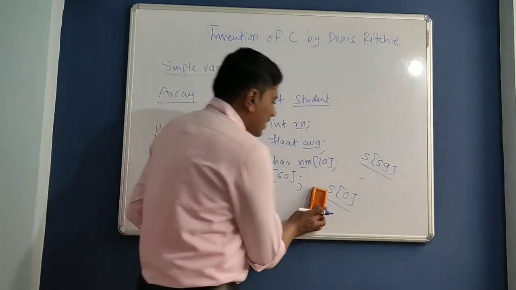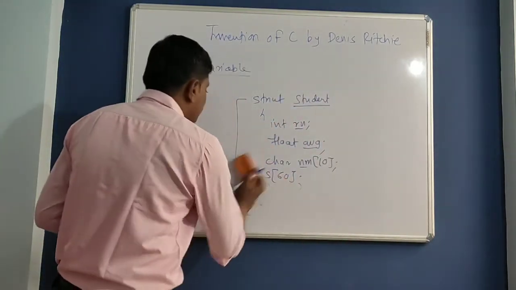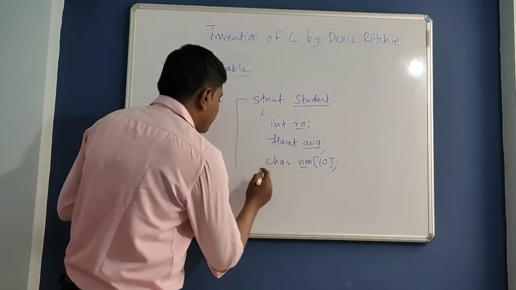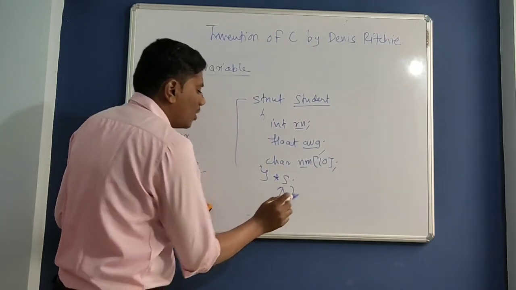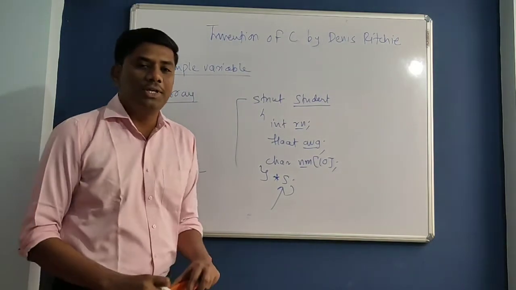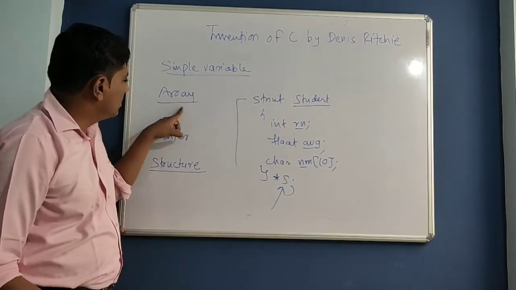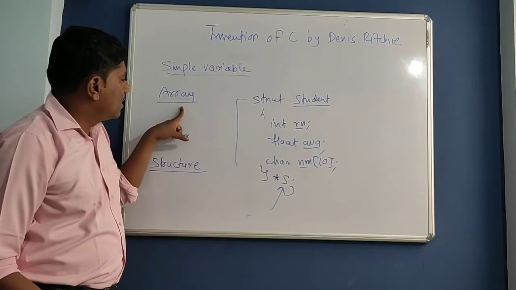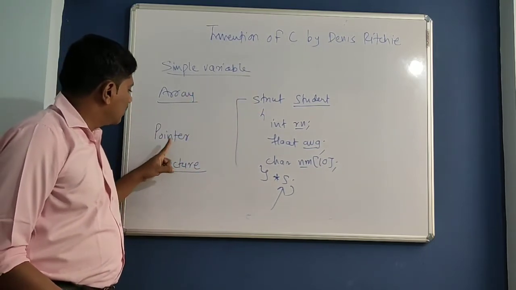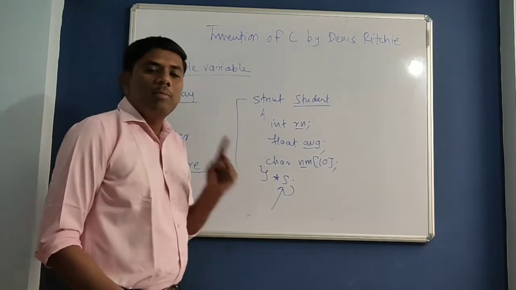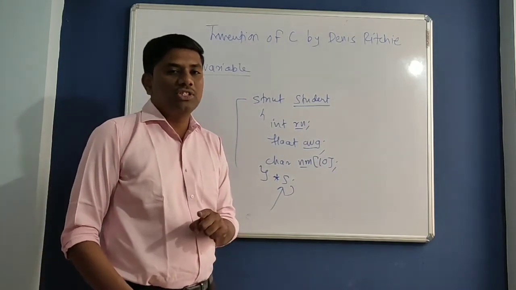So again, he invented a new concept called structure pointer. We have seen there was a drawback of array, static memory allocation. So Denis Ritchie invented the concept of pointer plus dynamic memory allocation and deallocation functions in C language.